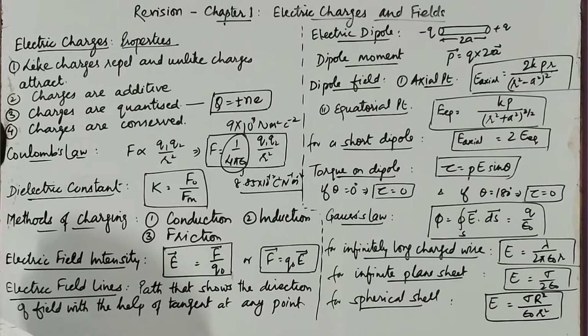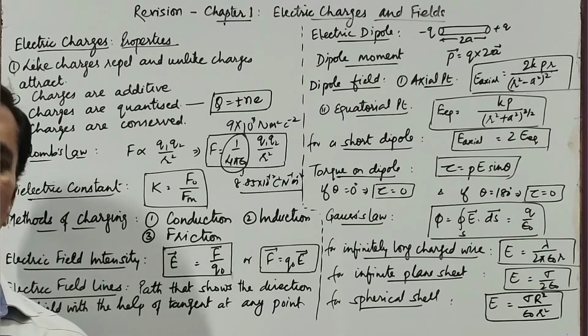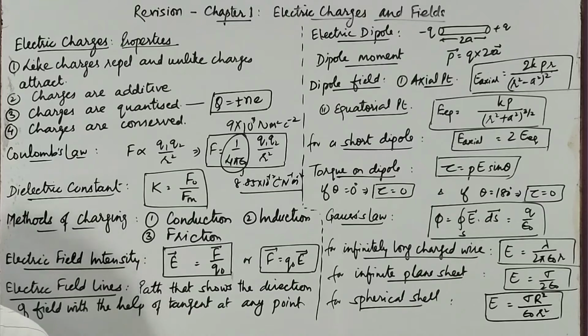If body A is negative, body B will also acquire a negative charge. Also, if the bodies are identical, meaning they have the same material and same size, then the charge will get distributed evenly. If the charge on A is Q and B is identical to A, then after touching, A and B will each acquire the same charge, Q by 2.